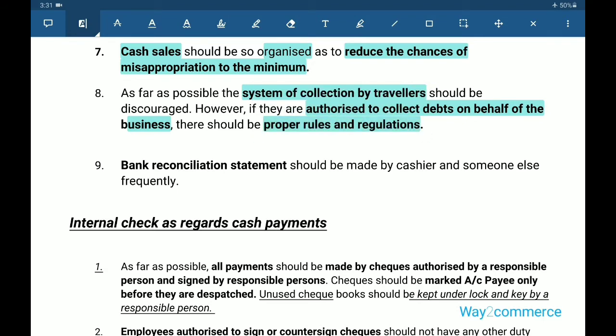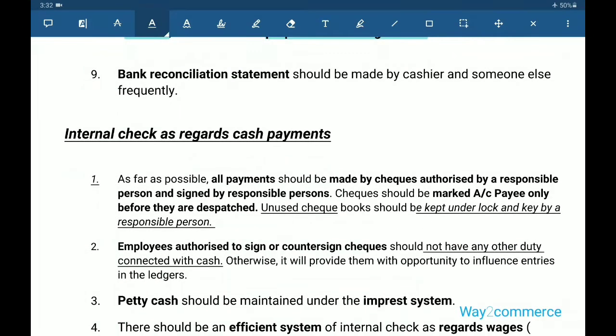We know the system of collection by travelers: we appoint some persons to collect debts on behalf of the entity. We follow one particular procedure for decreasing frauds and errors. Next point, bank reconciliation statement. We know the bank reconciliation statement and its purpose; it is made by a customer and someone else frequently.